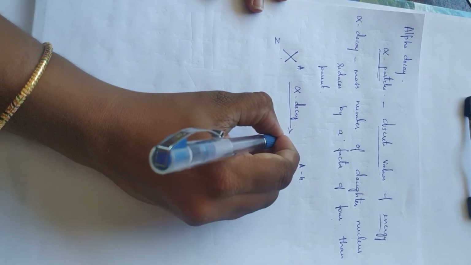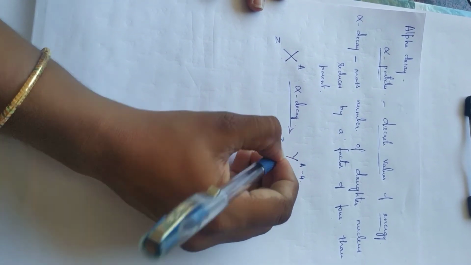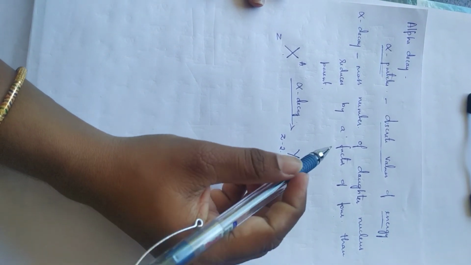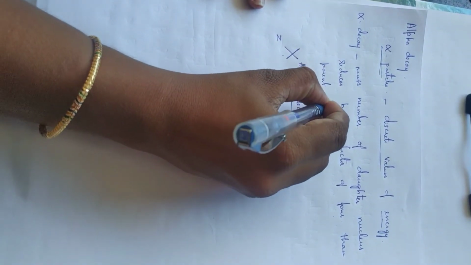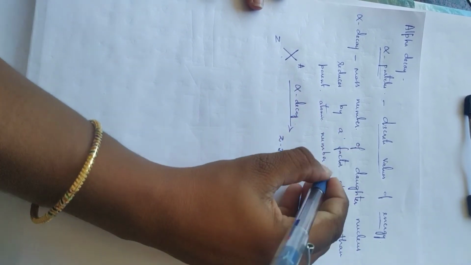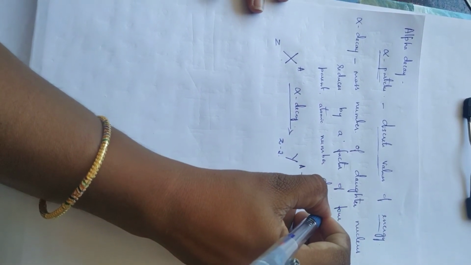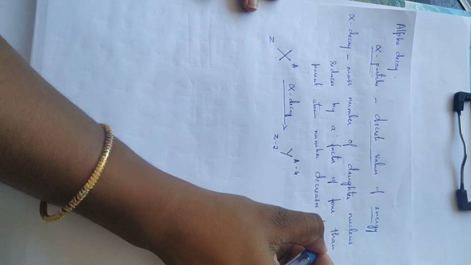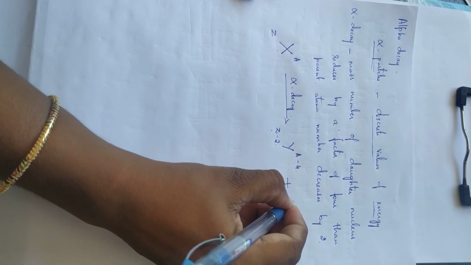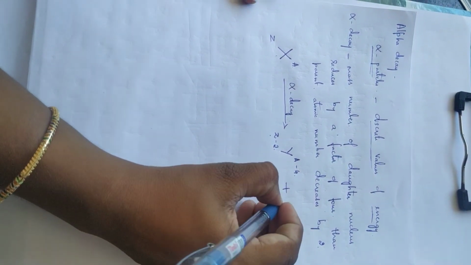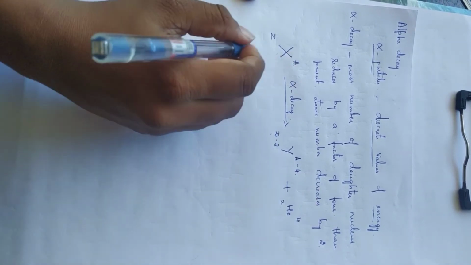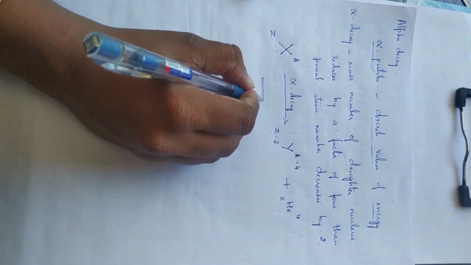Also, the atomic number decreases or reduces by 2. Therefore, you can write Z minus 2 plus helium 4 and 2. This is a representation of alpha decay.